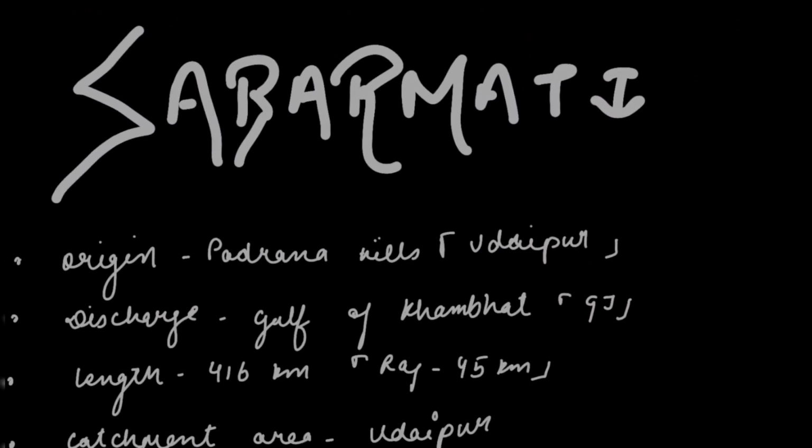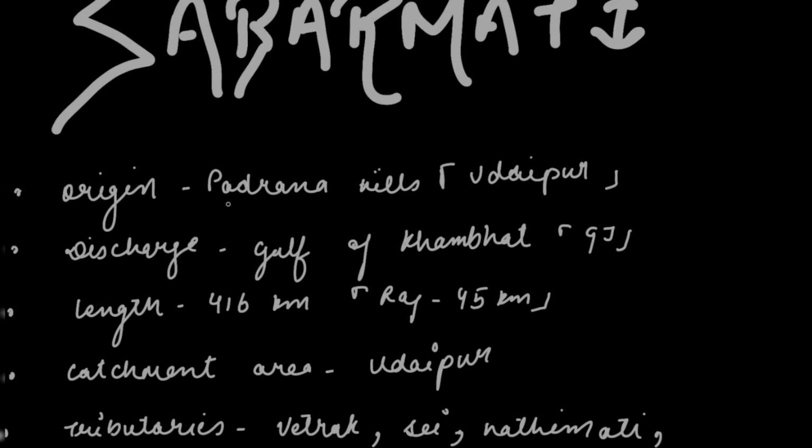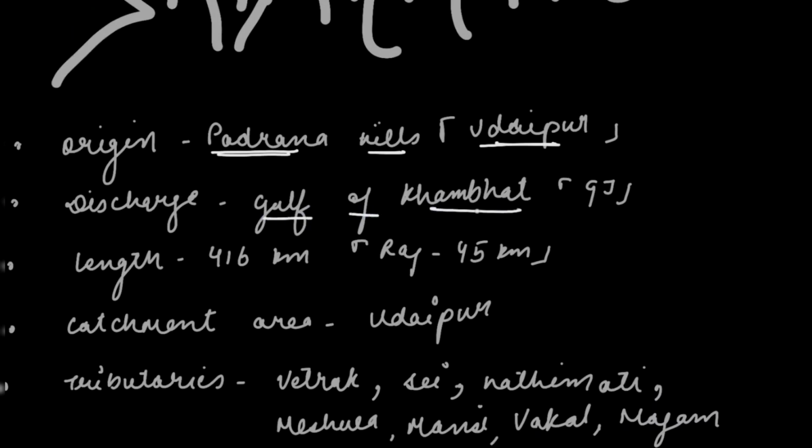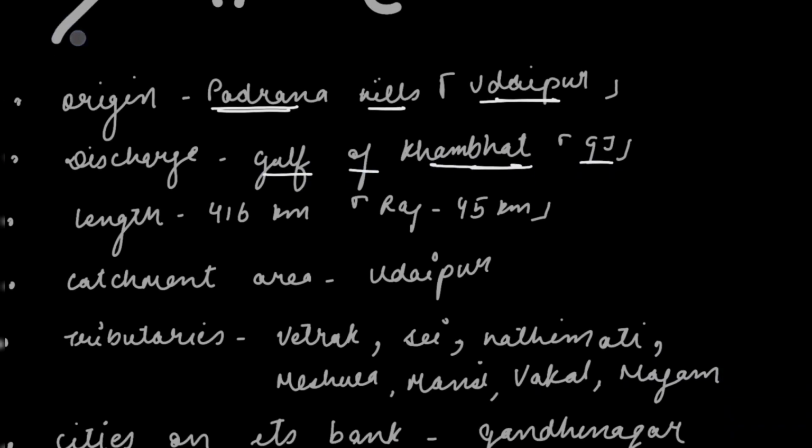As everyone is aware about the river Sabarmati and everyone has heard the name Sabarmati, so let's talk about the points. The origin of Sabarmati is the Padarna Hills, which is in Udaipur. Then the discharge point is the Gulf of Cambay. This is in Gujarat. The length is 416 km. This is the total length, and in Rajasthan it is only 45 km.